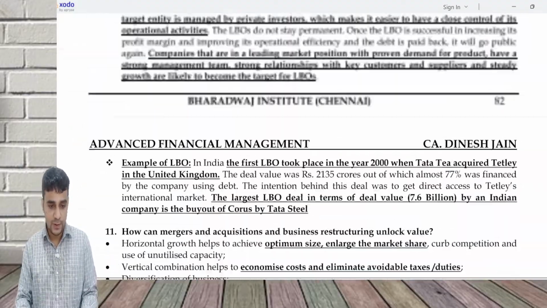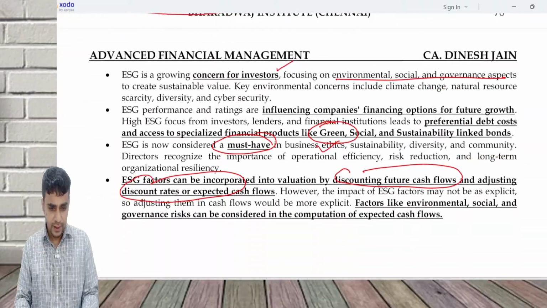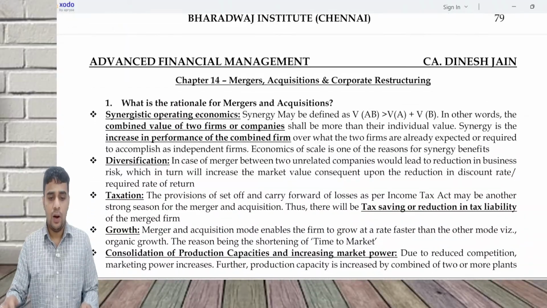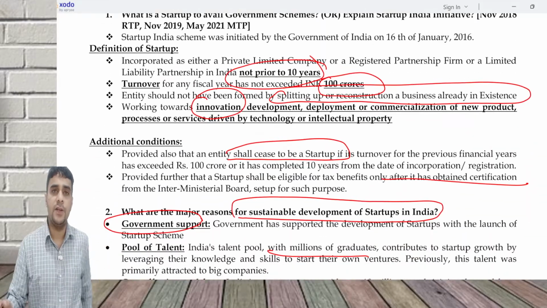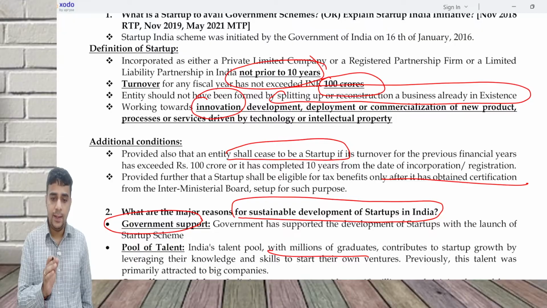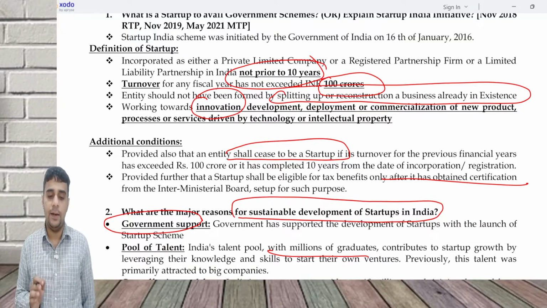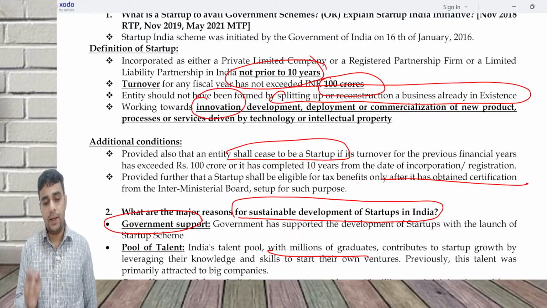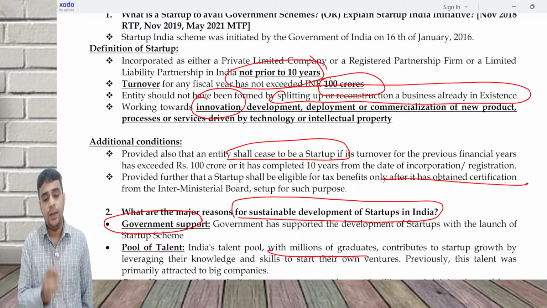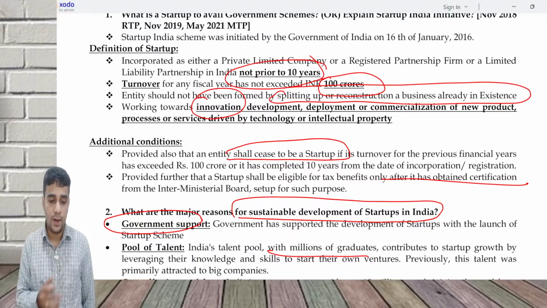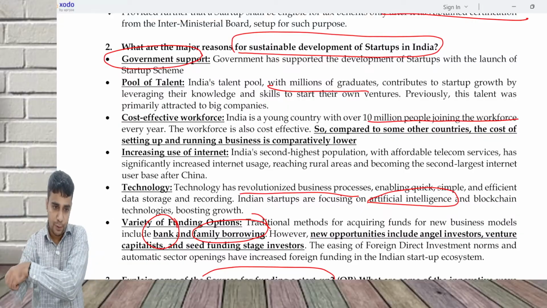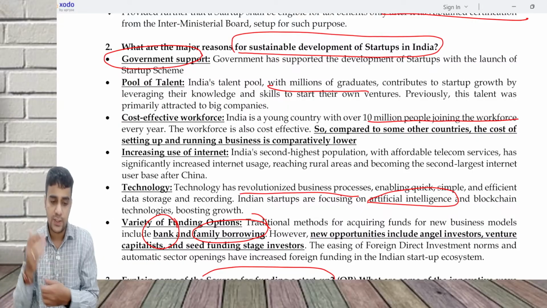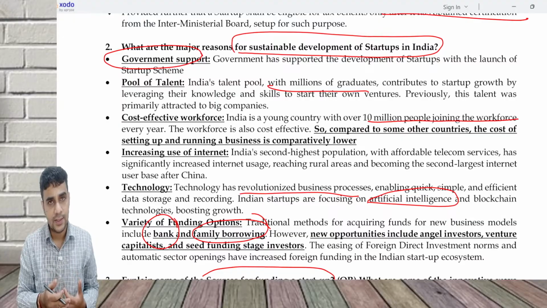Let's just revise what we saw here. Initially, we started with the definition of a startup. The broad definition is 10 years, 100 crore of revenues, a private limited company, partnership firm, or a limited liability partnership. It should not be created by any reconstruction or splitting up. Innovation, development, deployment, technology, process, all that needs to be there. Major reasons for the development of startups: government support, a pool of talent, a cost-effective workforce, technology and internet, and a variety of funding options.